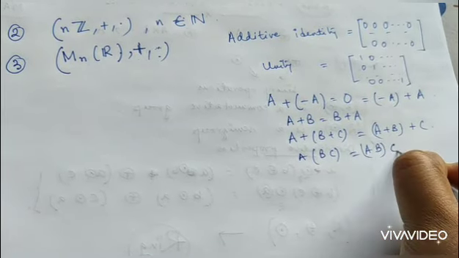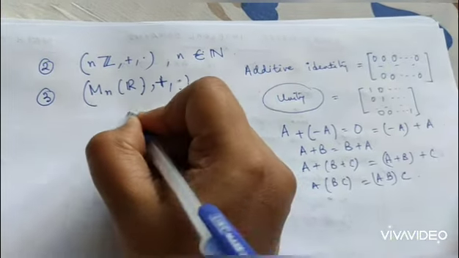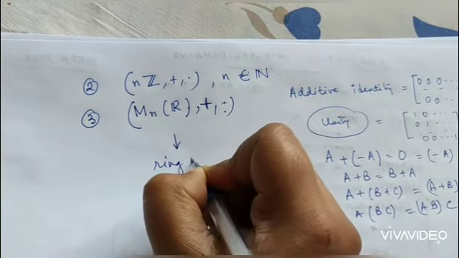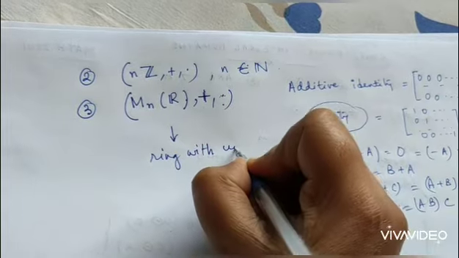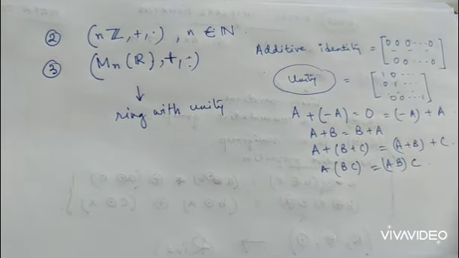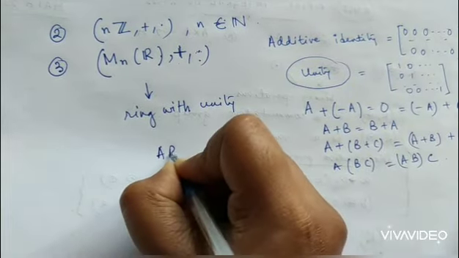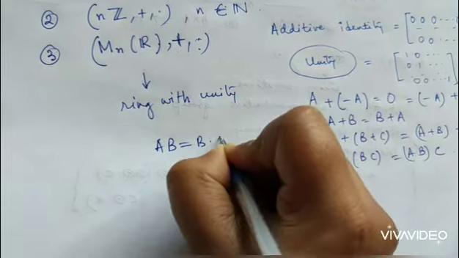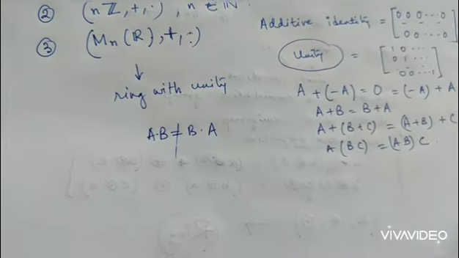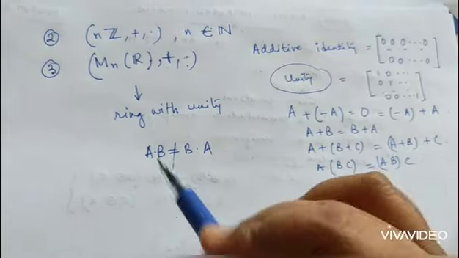So it will form a ring. Moreover, since it has the presence of unity, this will form a ring with unity. But matrix multiplication is not always commutative. I cannot say A into B is equal to B into A always. Therefore I cannot say it is a commutative ring with unity, it is just a ring with unity.